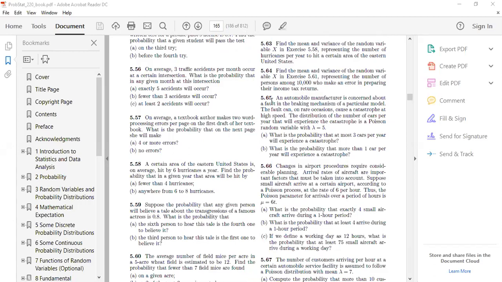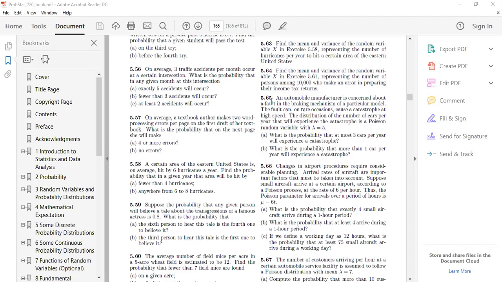The rate of 6 per hour means lambda equal to 6, t equal to 1. Thus, the Poisson parameter for arrival over a period of 1 hour is mu equal to lambda t, that is equal to 6. What is the probability that exactly 4 small aircraft arrive during a 1 hour period?